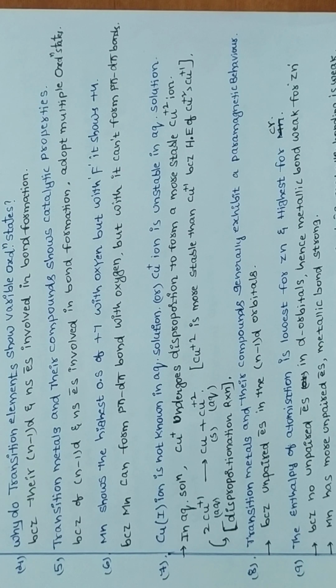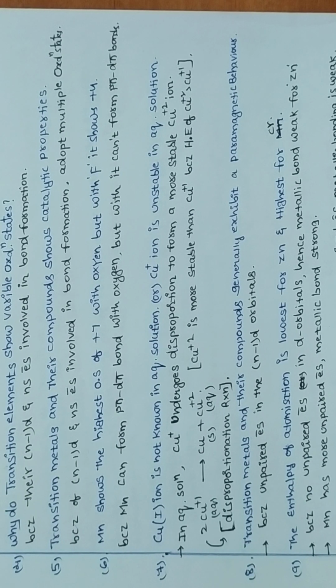If there are no unpaired electrons, there is no interaction, the metallic bonding is weak, so they act as soft metals. In zinc, cadmium, mercury, zero unpaired electrons are present, so no interaction and the metallic bonding is weak. Therefore they exhibit low melting and boiling points.